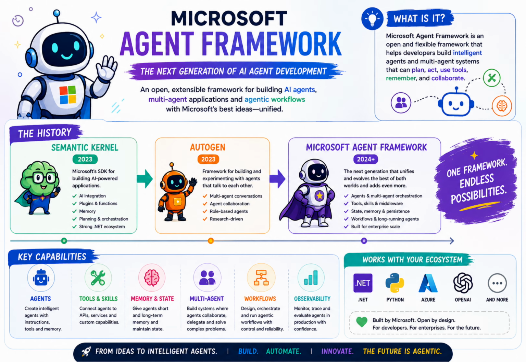Let's quickly look at the main building blocks. First, we have the agent itself. This is the AI component that receives instructions and interacts with the model. Then we can give our agent tools. For example, check the weather, query my database, call this API, search these documents.